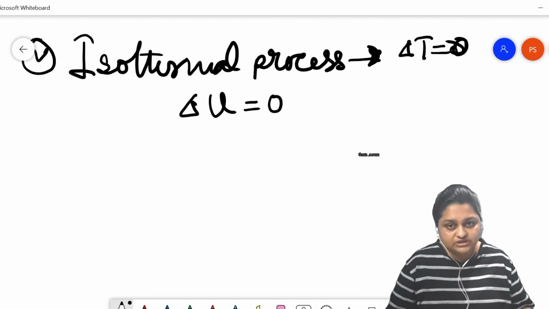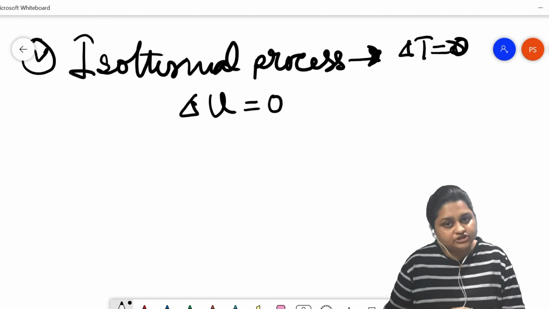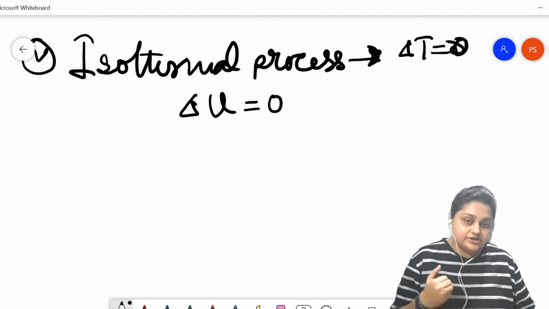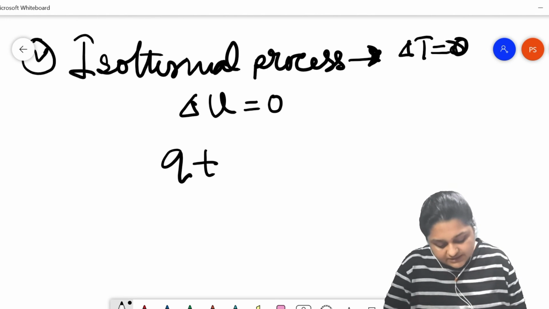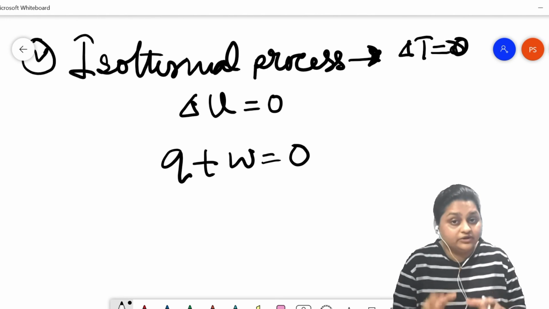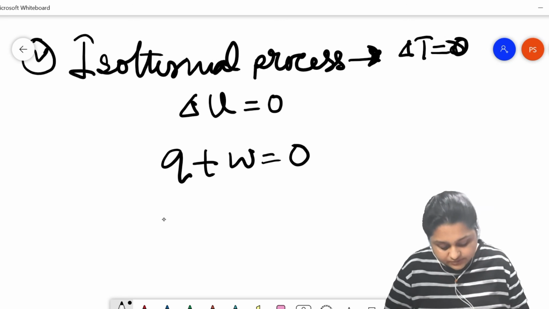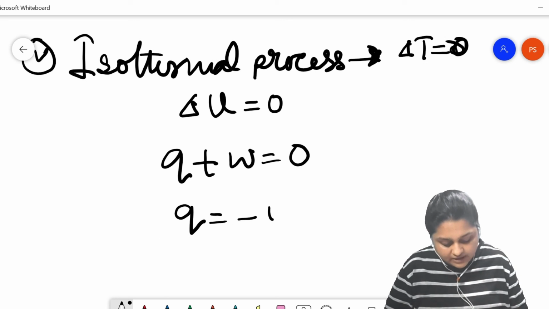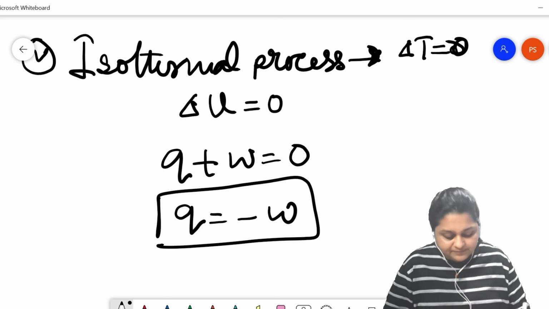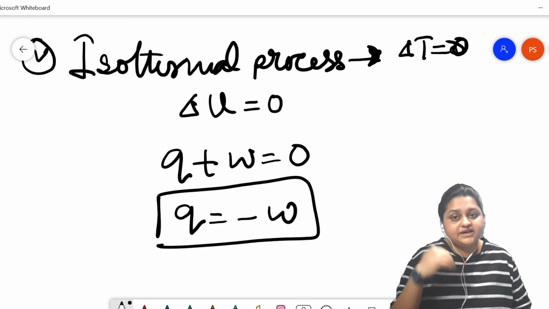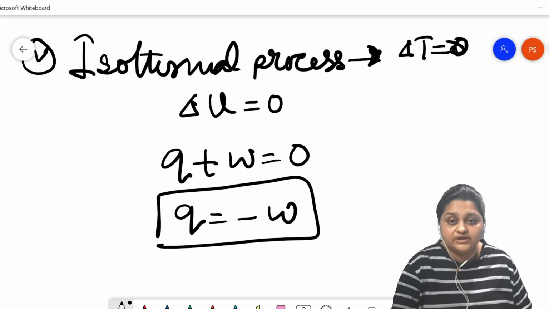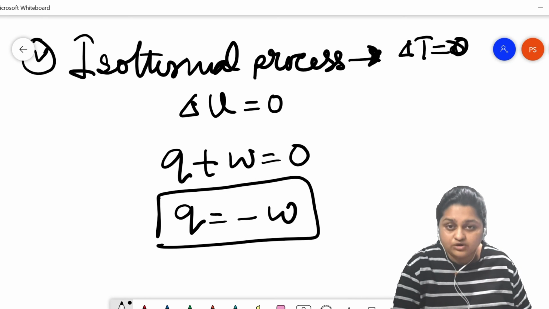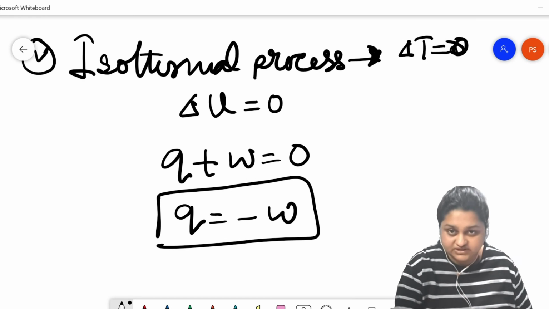Delta U is 0. As delta U is 0, Q plus W is also 0 according to the first law of thermodynamics. This will result in Q equals minus W. That is, when heat is absorbed by the system, the system will do the work. When heat is released by the system, the work will be done on the system.